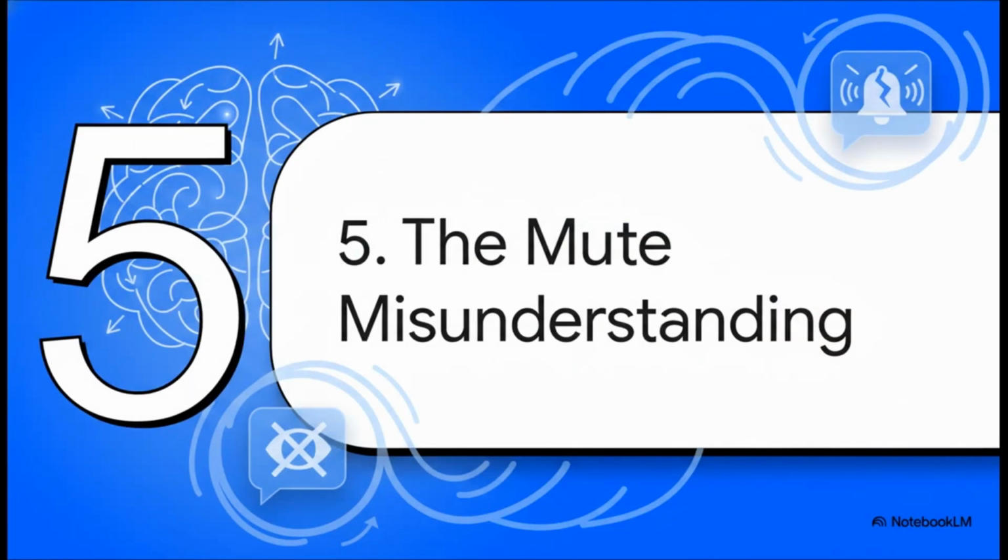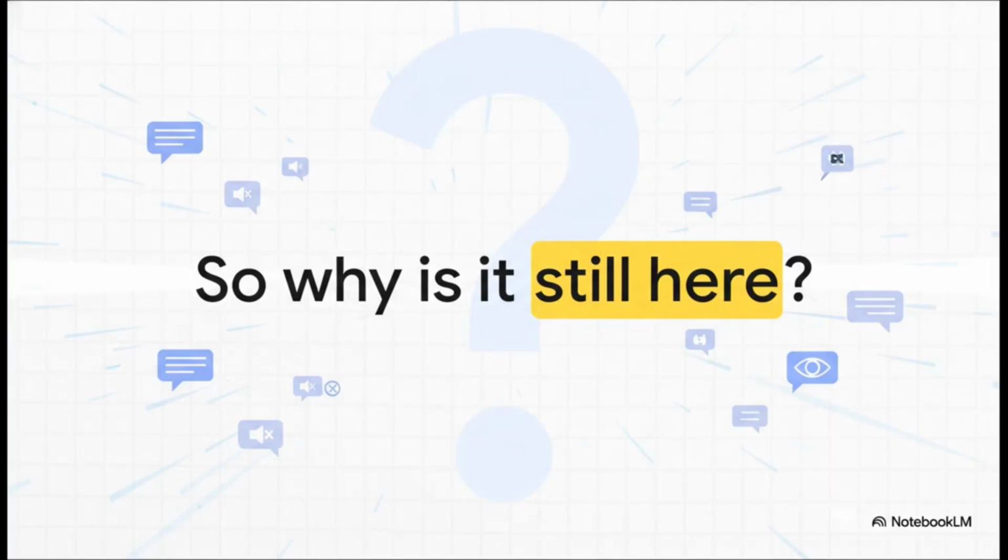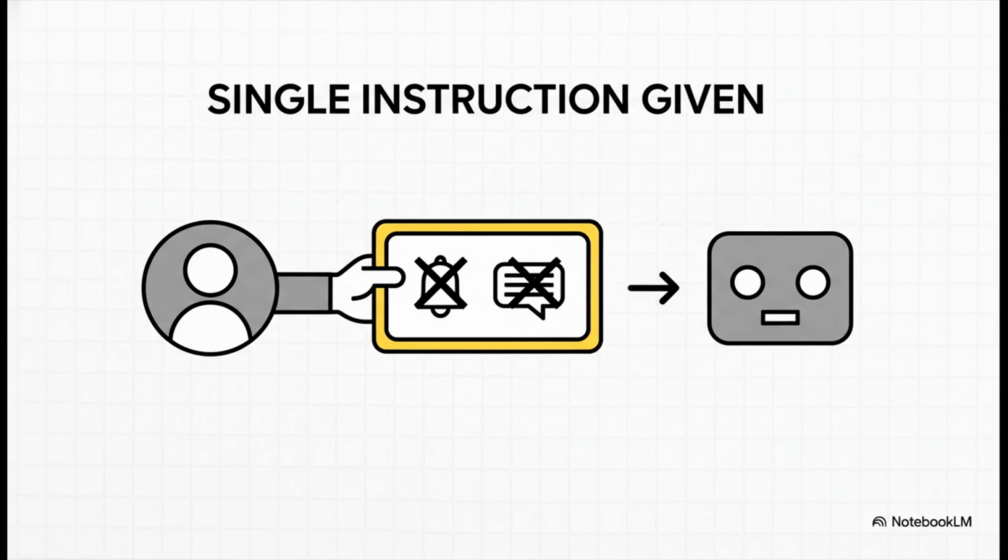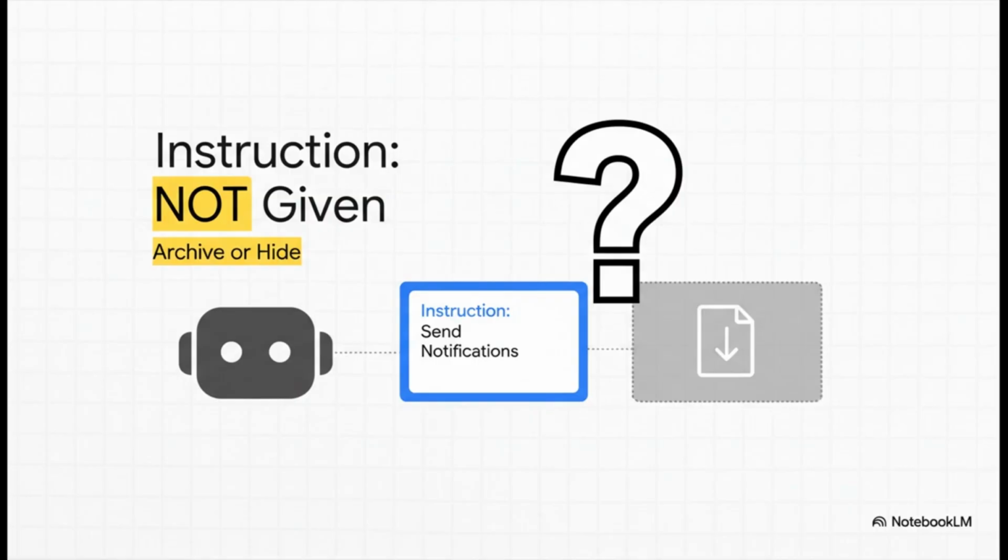All right, let's bring this all home and finally clear up that initial misunderstanding once and for all. So now we can finally answer that first question we asked. Why is that chat still sitting at the top of your list, even after you muted it? It's because, from the software's perspective, you only gave it one very specific instruction. Stop bothering me with sounds and banners from this conversation. What you didn't do was give it a second command, one that said, and also please hide this chat and stop it from moving to the top. That's a totally different feature, usually something called archive, and the mute button just has no control over it.